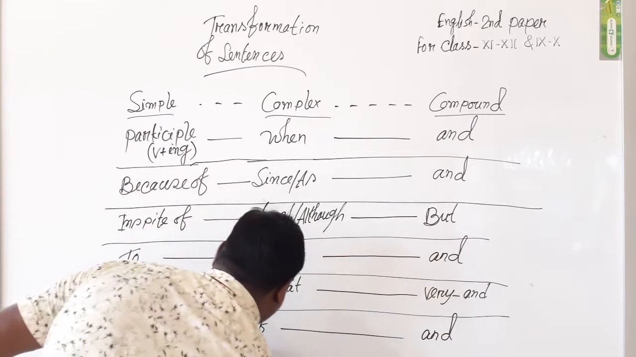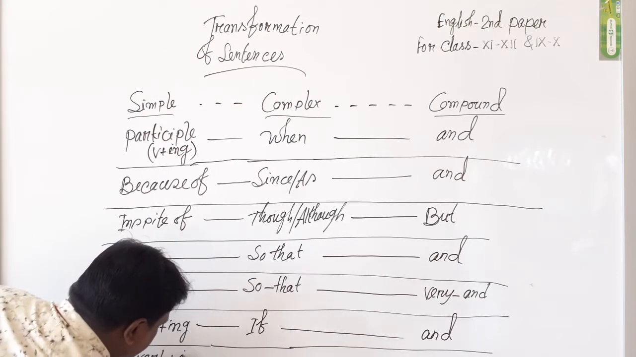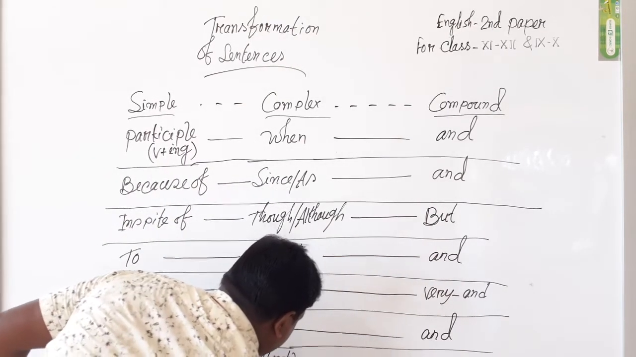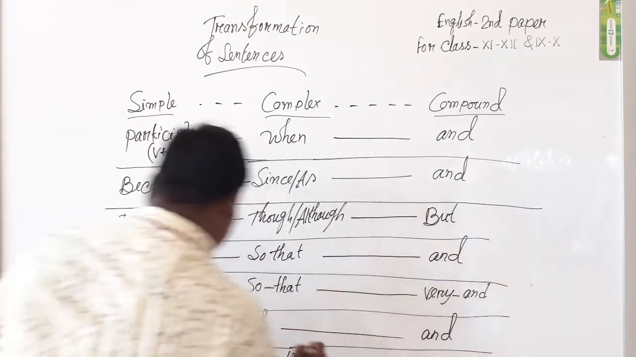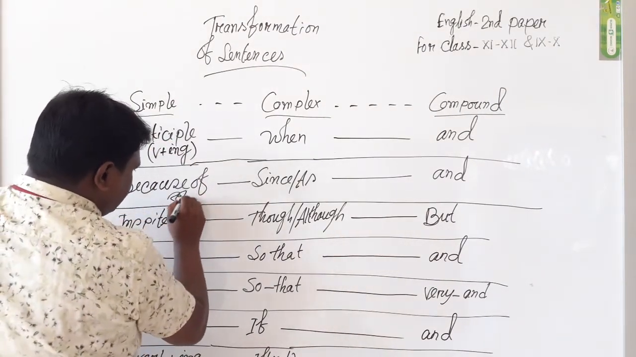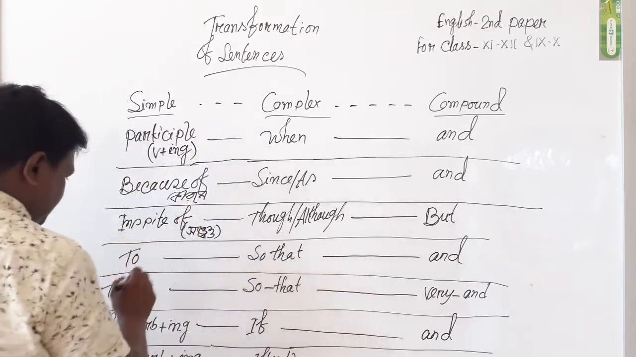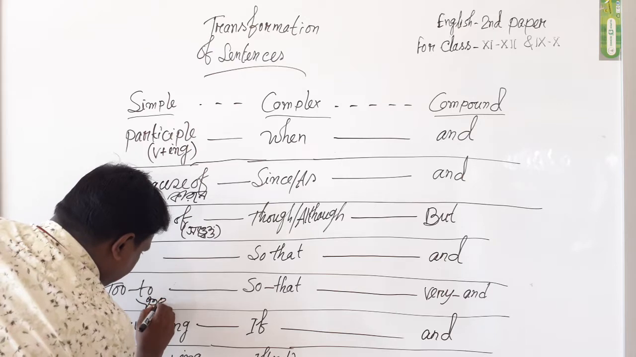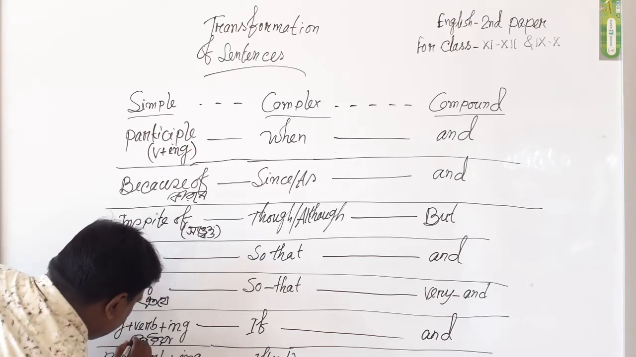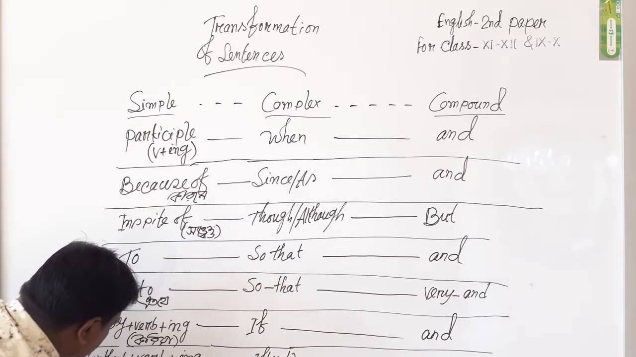When we write without plus verb plus ing in the simple sentence, then we write if and negative not in the complex sentence, and or in the compound sentence. Then I will write the meanings: because of, in spite of, to, by plus verb plus ing, without plus verb plus ing.